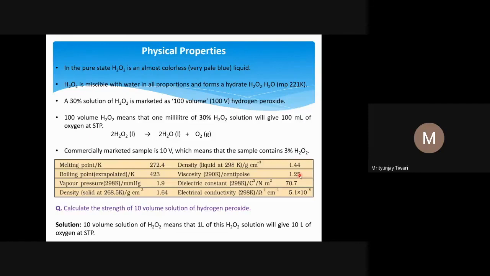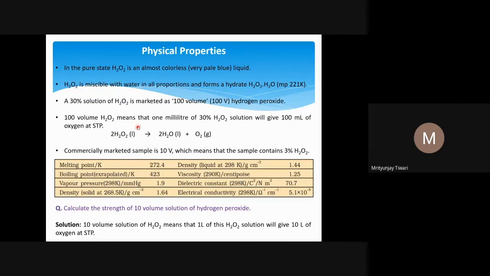Its viscosity is also more. In centipoise it is 1.25. You don't have to remember these numbers. The vapor pressure is 1.9, and the dielectric constant is 70.7, which is lesser than water. Water's dielectric constant is around 78.5. Why is it lesser than water? Because one can expect its dipole moment to be weaker than the dipole moment in water. Density in the solid state is 1.64. It is not a very good conductor of electricity. These are the physical properties.